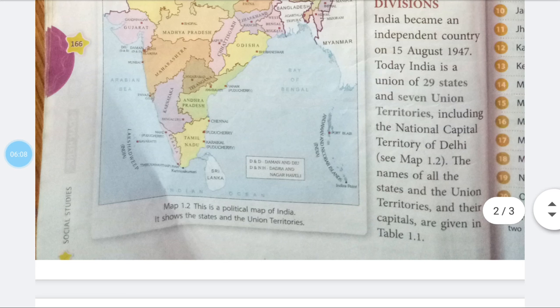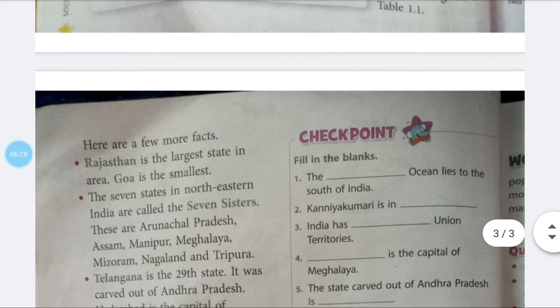Political divisions. India became an independent country on 15th August 1947. Today, India is a union of 29 states and 7 union territories, including the National Capital Territory of Delhi. The names of all the states and the union territories are shown in table 1.1.